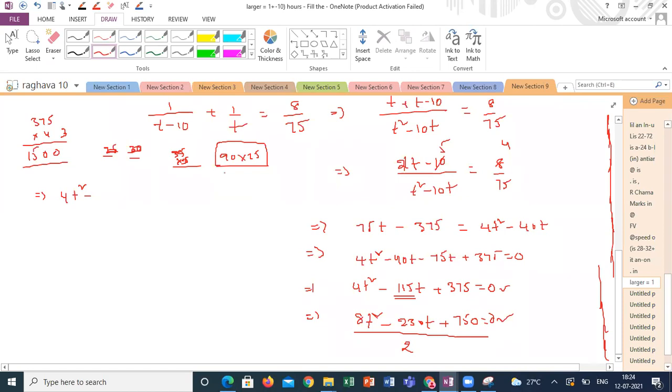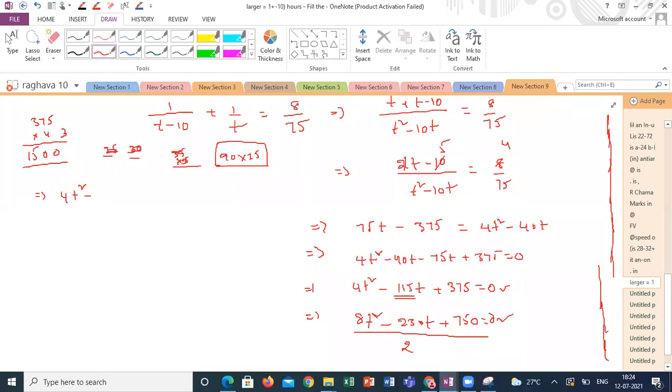What is 90 into 25, guys? 100 into 15 is 1500. 90 into 25 is how much? 2250, sir. But we need to get 1500. So what split up will give 1500 here? The sum should be 115. Am I right?